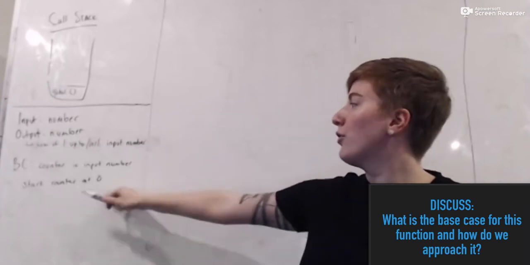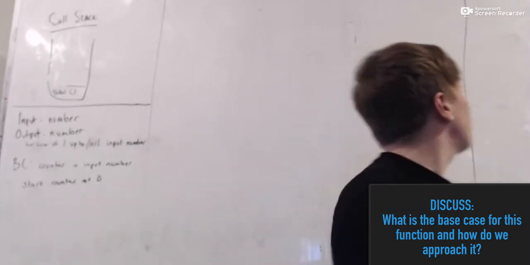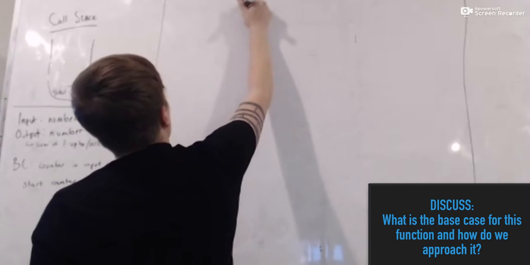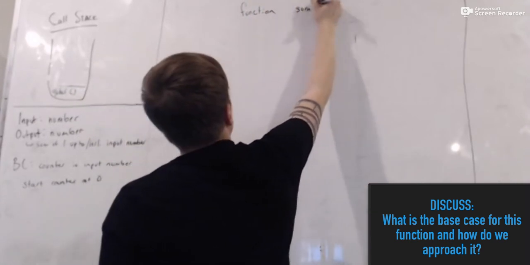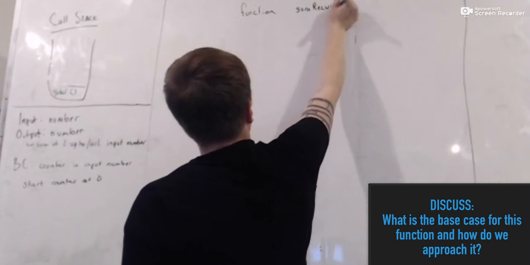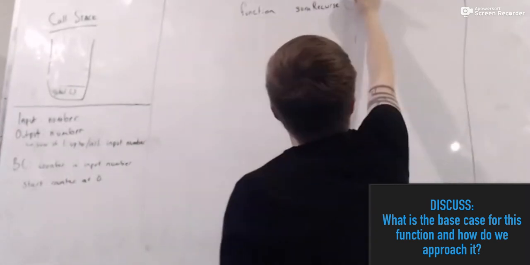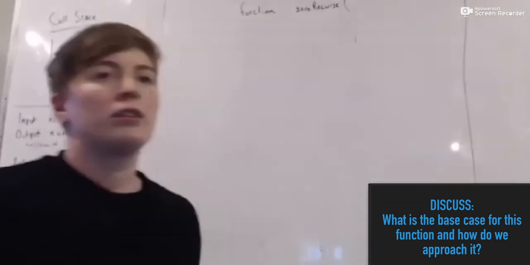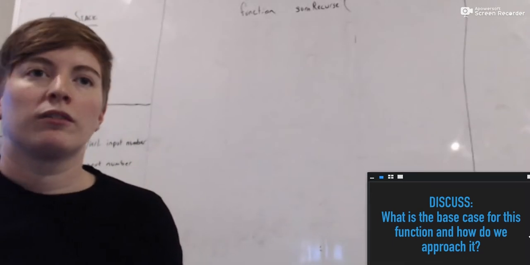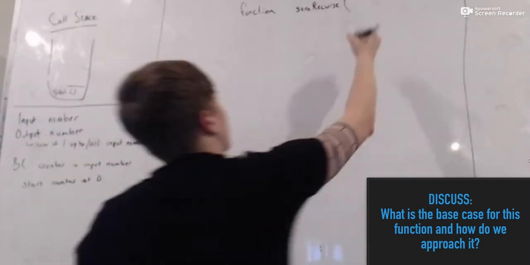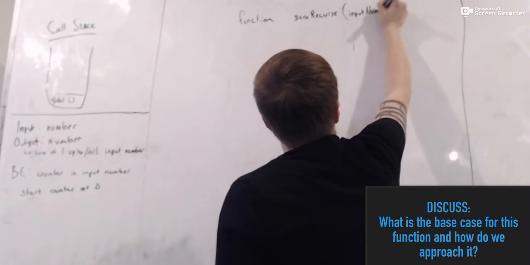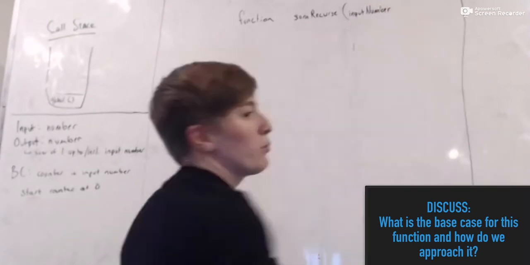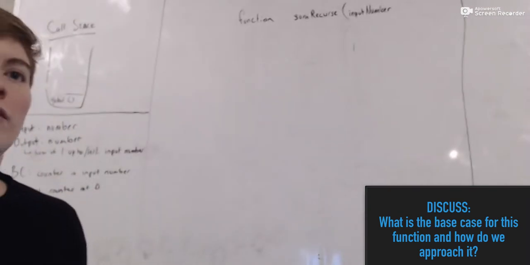So where does counter, so let's talk about this. Let's write our base function. So we have our function sum recurse, sure. What parameters do we need in here? Do we need any parameters? Your input number. Input number, right? So is our counter a parameter, or is it getting defined in our function definition or somewhere else?